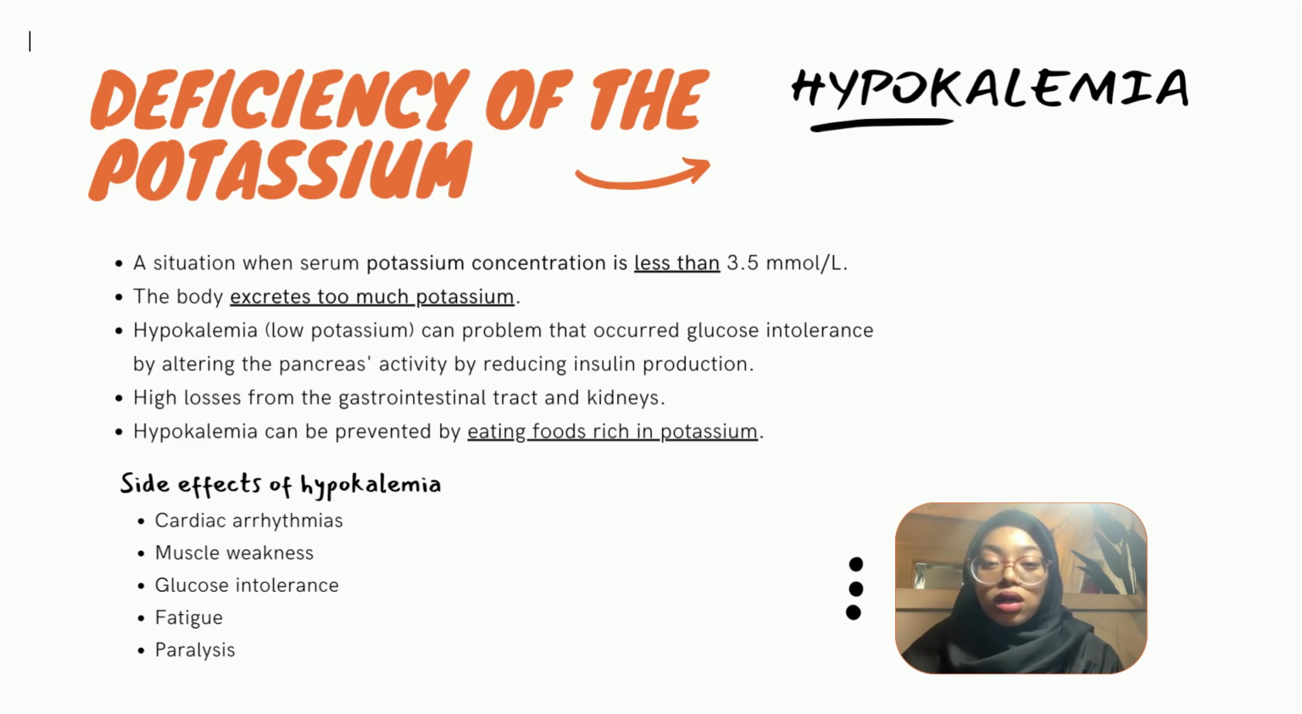First is cardiac arrhythmias that cause your heart to beat too fast or too slow. Second, muscle weakness, which leads you to feel like you don't have as much strength as you used to. Third, glucose intolerance. Next, fatigue, a general context of tiredness or lack of energy. And the last one is paralysis, which is the loss of muscle function in a part of the body because something is wrong with the way messages are sent between your brain and your muscles.